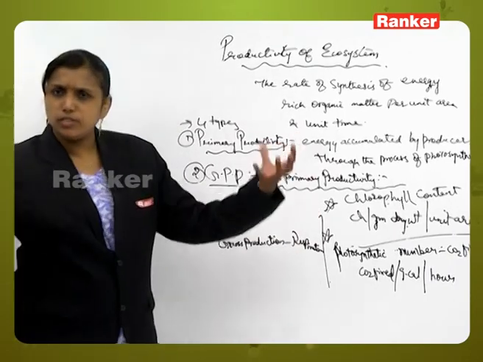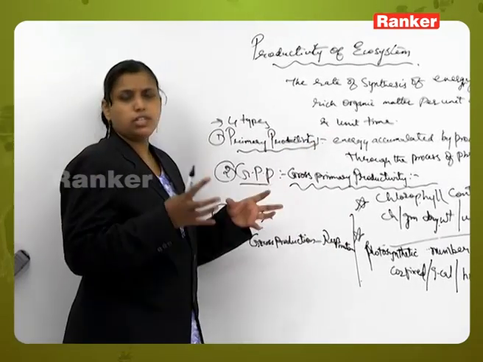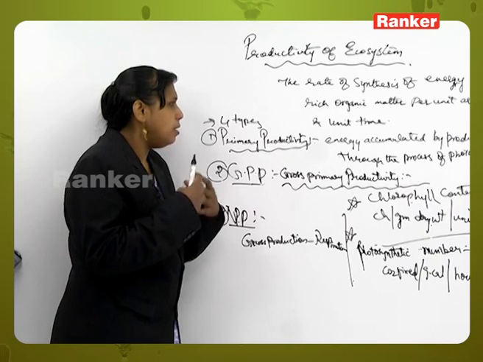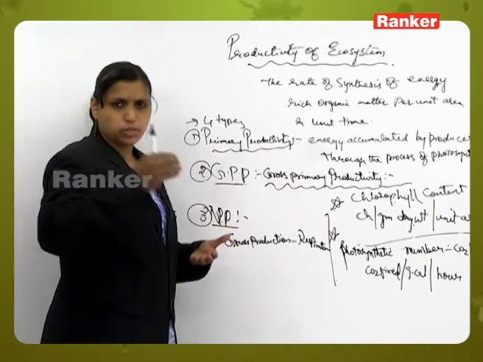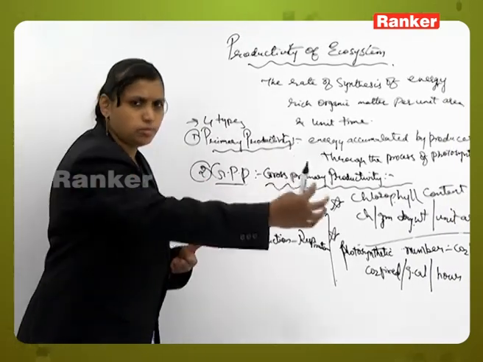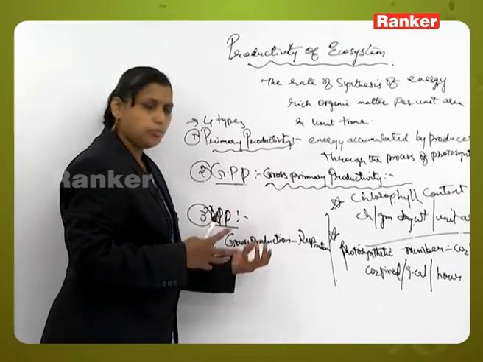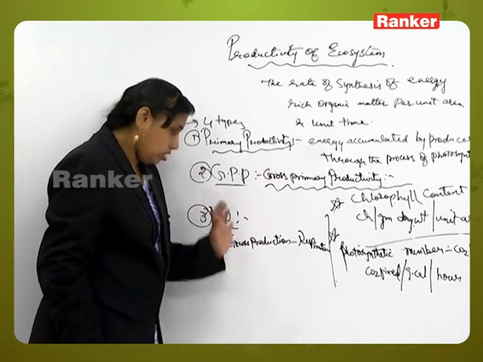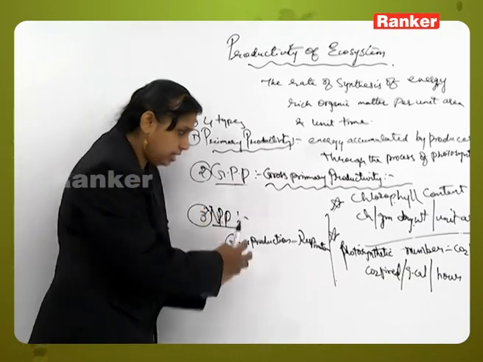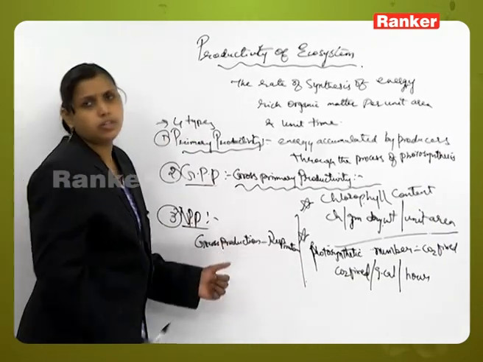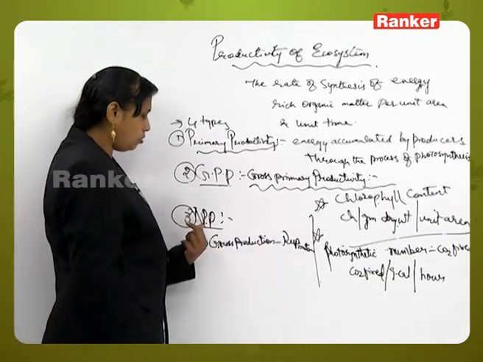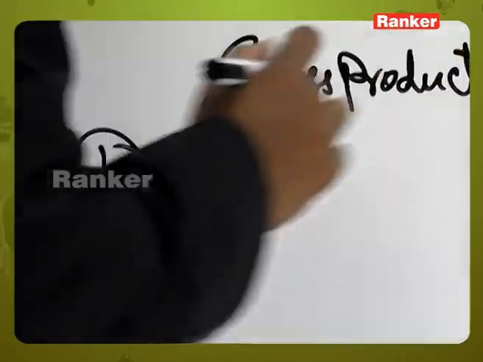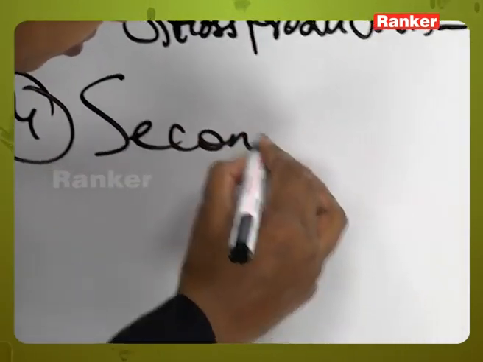It means the total energy which is accumulated by the producer level is not totally utilized by the plant. Some is utilized by the metabolic processes, some is utilized by other processes, and some is evaporated or lost like that. So the total organic matter minus the amount of energy utilized by respiration will give you the net primary productivity. Next is secondary productivity.